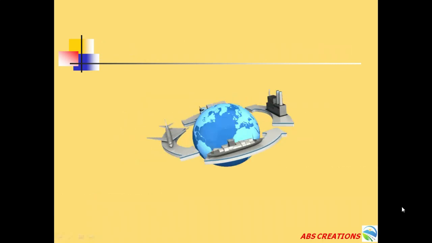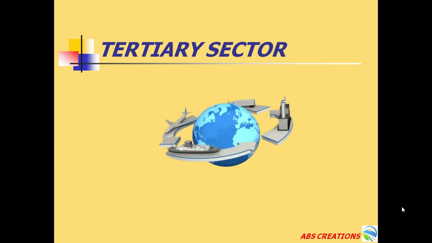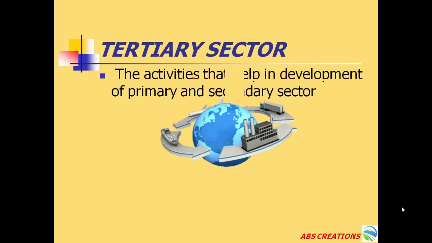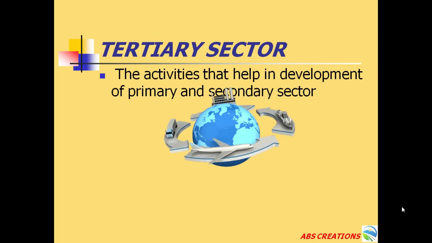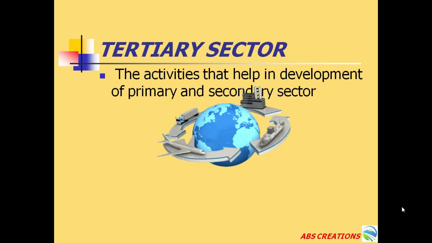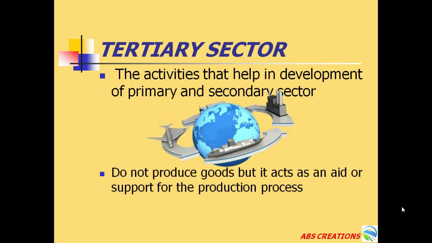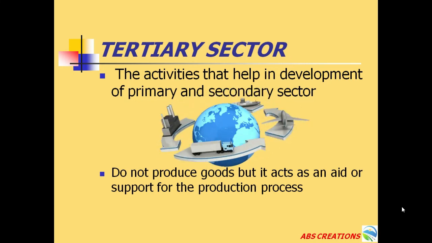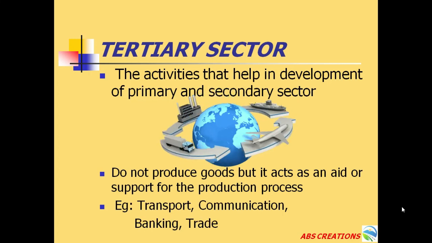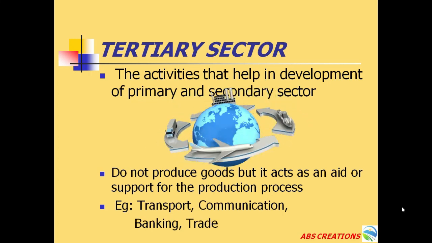The third activity is the tertiary sector. This tertiary sector supports the primary sector as well as the secondary sector, and it helps in the development of it. This sector doesn't produce any product, but it acts as an aid or a support for the production process. Examples of the tertiary sector are transport, communication, banking and trade.